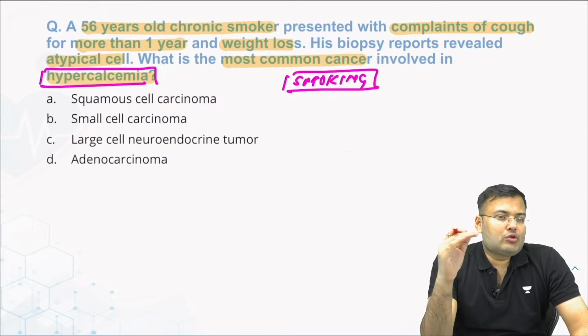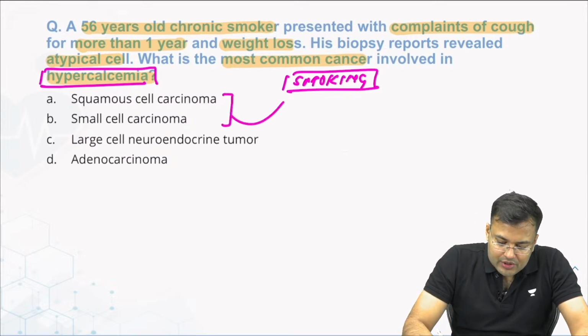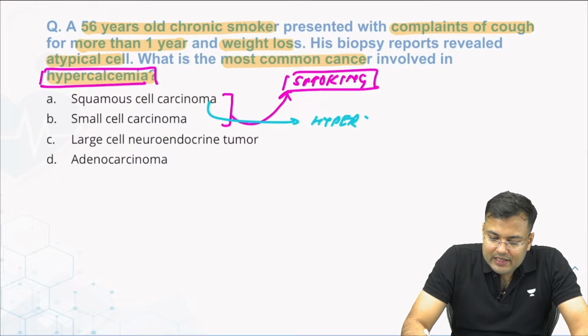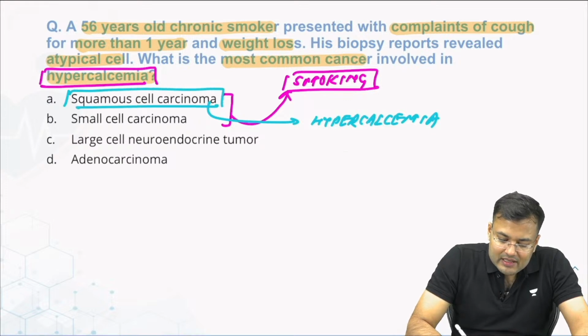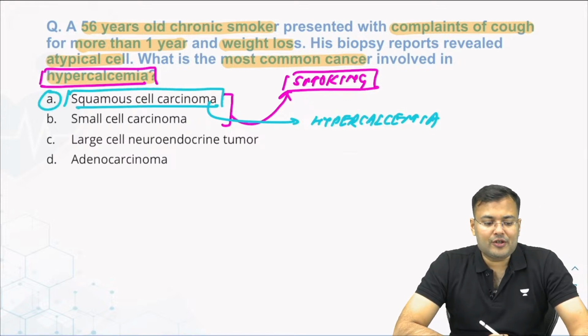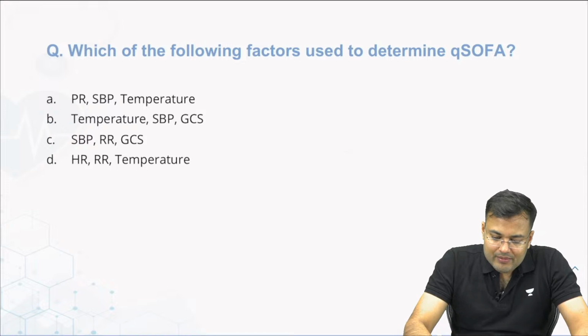See, both squamous cell carcinoma and small cell carcinoma are associated with smoking, but which one is most commonly associated with hypercalcemia? This one is squamous cell carcinoma. So the correct answer is option A, squamous cell carcinoma. Clear guys? Okay, next question. You tell me.